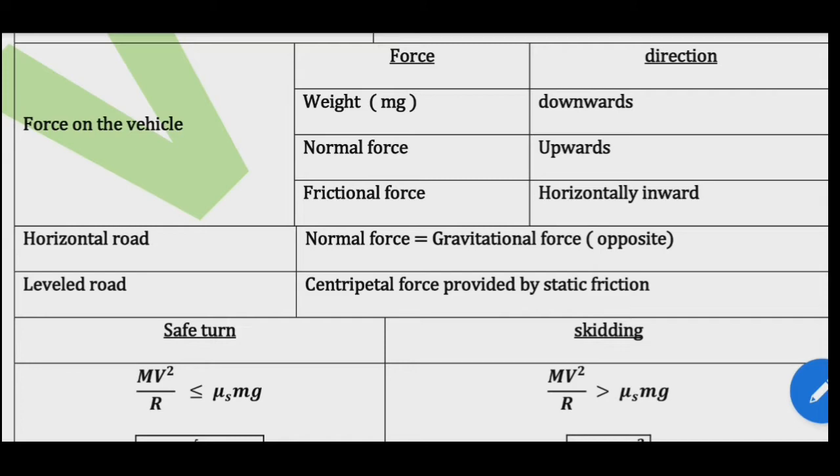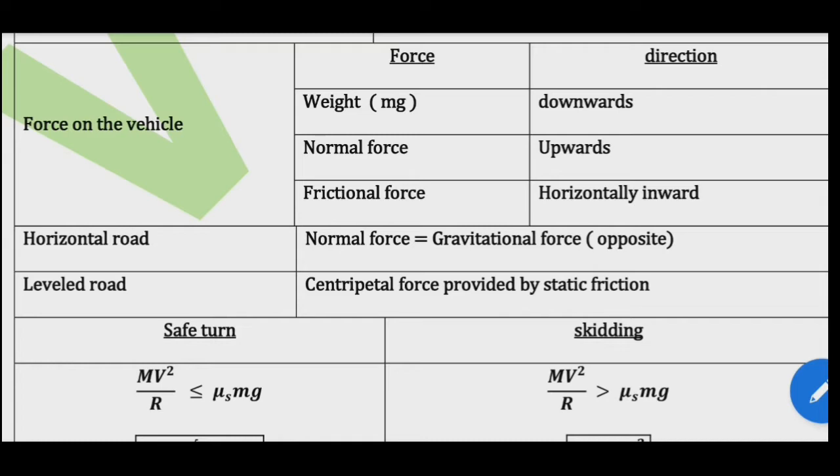Now, there are two types of conditions possible: safe turn or skidding. The condition of safe turn is if mv squared by r is less than or equal to mu s mg, or mu s is greater than or equal to v squared by rg, or root of mu s rg is greater than or equal to v.